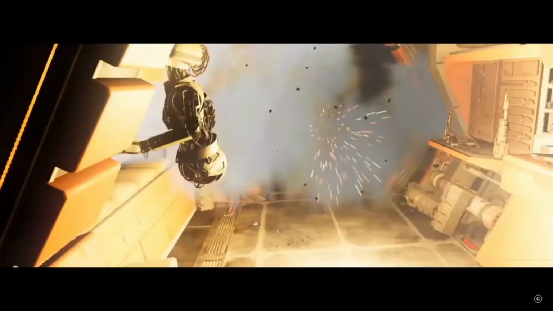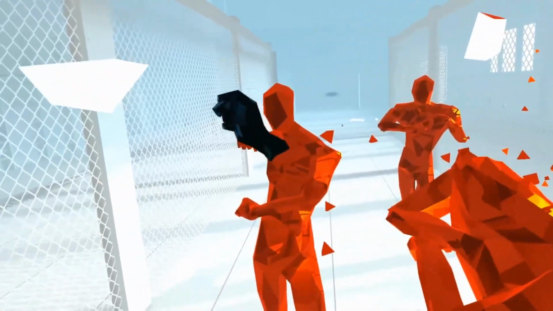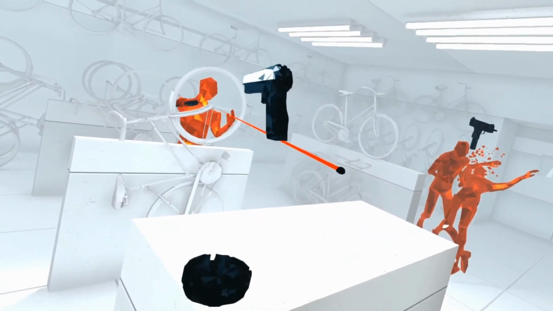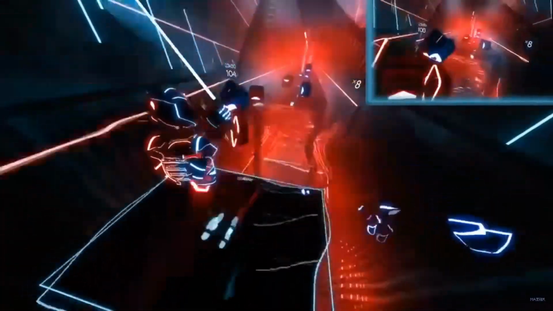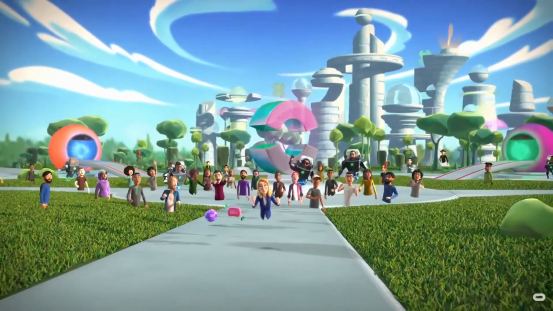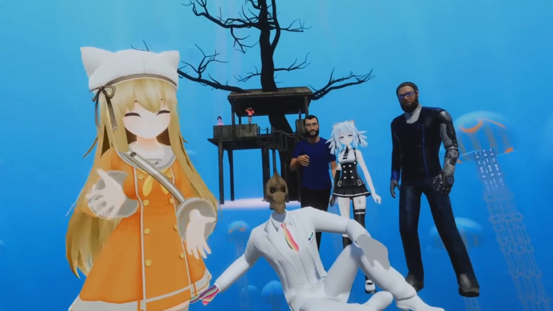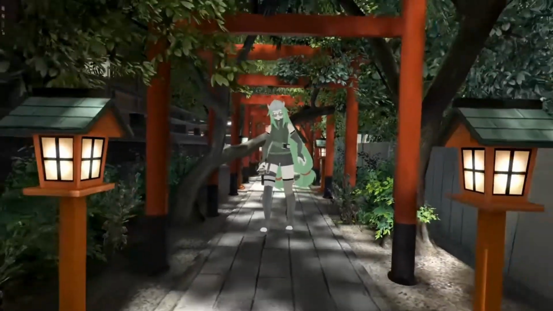VR is exploding. The games have never been hotter, with great games available to play like Star Wars Vader Immortal, the popular time-bending new kid on the block, Superhot, and of course the most popular, undisputed king of VR, Beat Saber. New planets are being created, like Horizon, Rec Room, and VRChat, and their populations and the various worlds within them are growing at an astonishing rate.